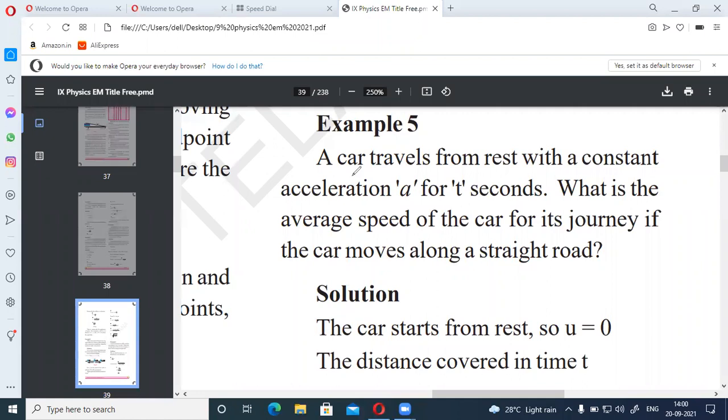Here a car travels from rest with a constant acceleration A for t seconds. So what is the average speed of the car for its journey if the car moves along a straight road? So what did you understand by this question?